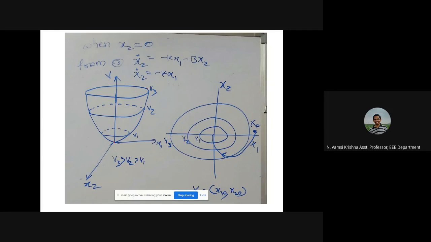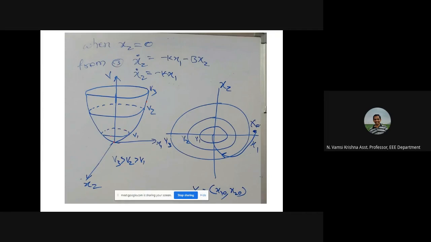So initially V3 energy, after some time energy is decreasing, it has become V2. After some time it has become V1. After some time, as t tends to infinity, it will become 0 total energy. Okay, so if you draw this, it is a cup-like surface. If you start with any condition x1, x2, it will represent some energy, some point on the surface of this cup. As t increases, the trajectory will move over the surface and will reach this 0.